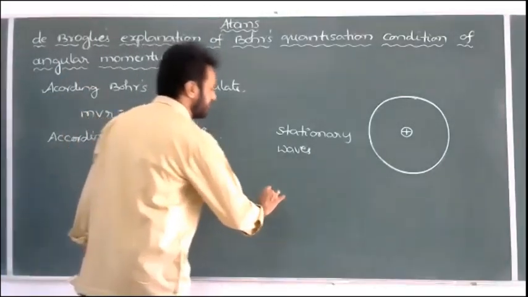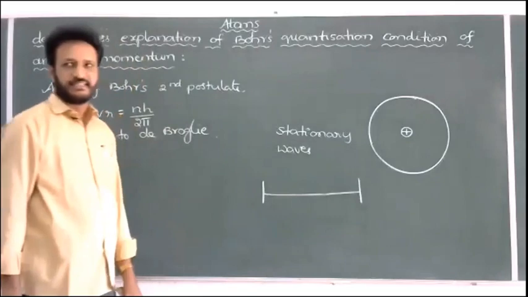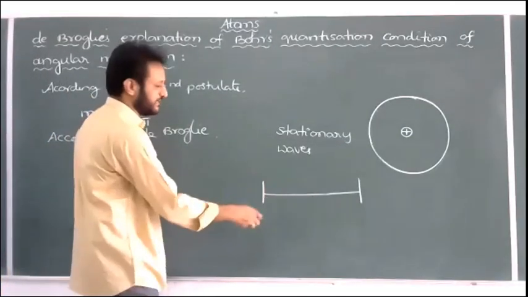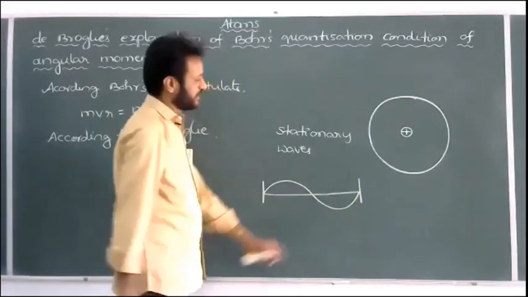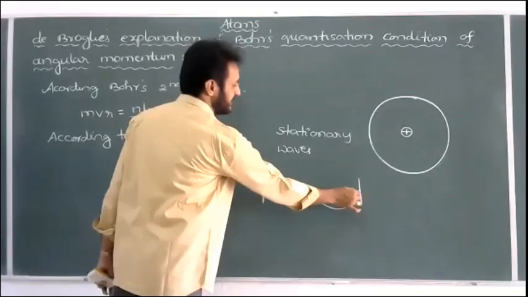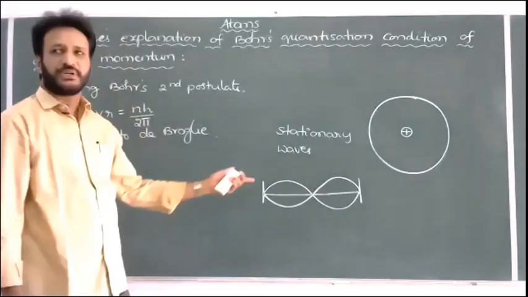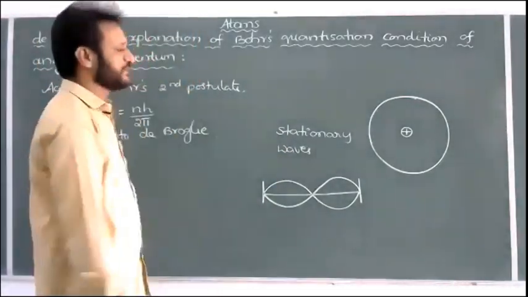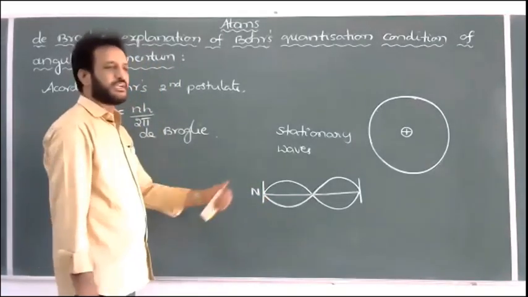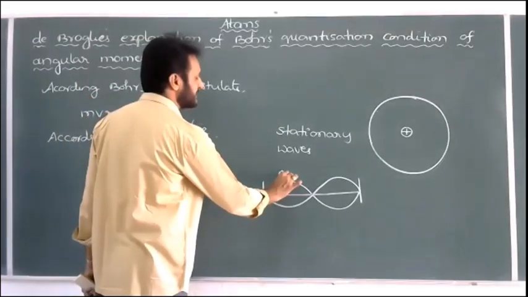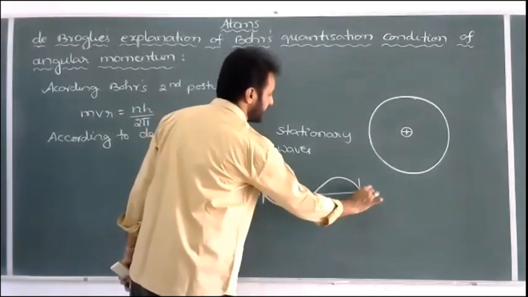For example, take a metallic string whose two ends are fixed between two supports like this. Whenever we pluck the middle of the wire, waves are generated and move in the forward direction like this. But because of the obstacle, the wave is reflected back and superposed with the previous wave. Because of this we get a stationary wave or standing wave. Where the fixed points are, we get a node, where the displacement is equal to 0. And where the displacement is maximum, it is called an antinode. So stationary waves are always formed with nodes and antinodes.